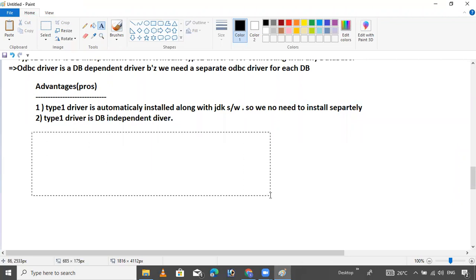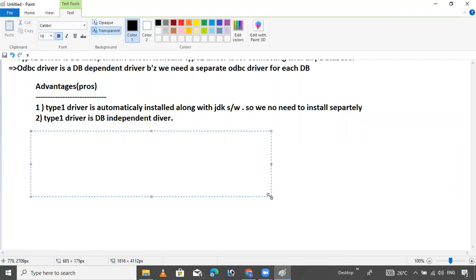Also, it has disadvantages. Disadvantages are called cons. Right, the pros and cons.